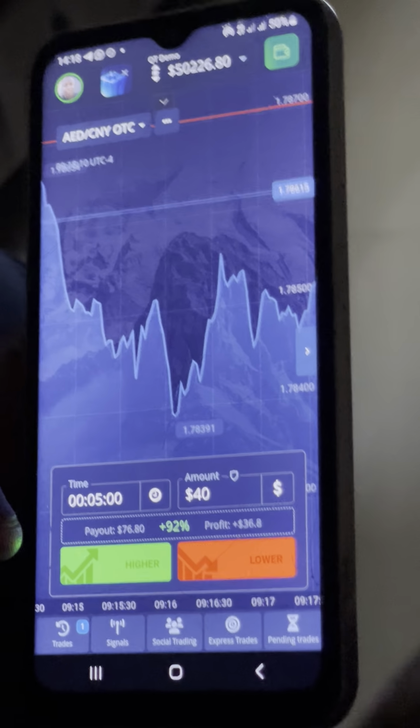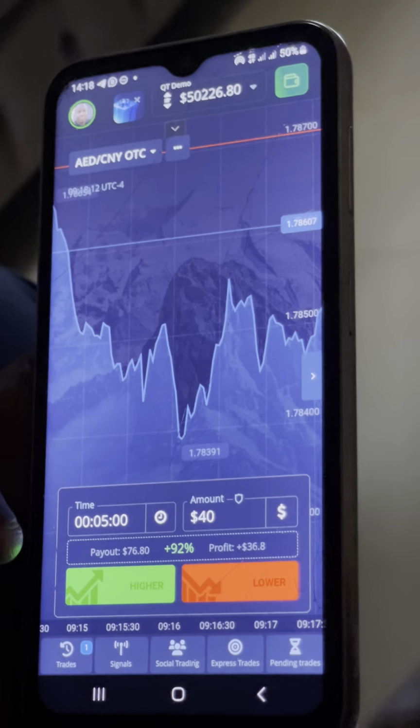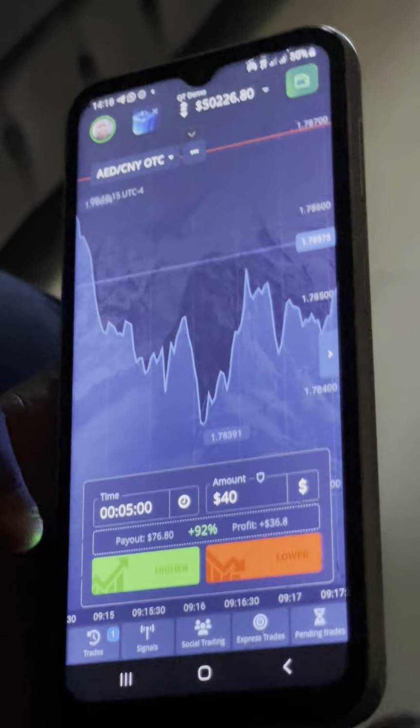If the first martingale ends in loss as well, you enter the second martingale. If the second martingale ends in loss as well, you enter the third martingale. It's as simple as that.